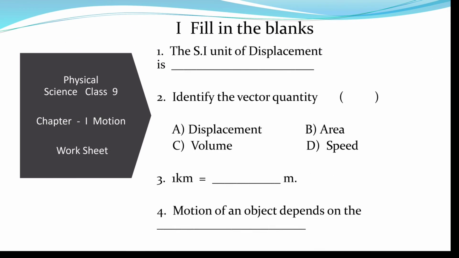So, children, complete this worksheet on what you learned today. Fill in the blanks. The SI unit of displacement is dash. Identify the vector quantity: A. Displacement. B. Area. C. Volume. D. Speed. Third question: 1 km is equal to dash meters. Fourth question: motion of an object depends on the dash.